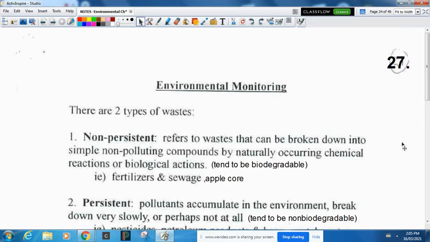Now, in environmental monitoring, there's two kinds of waste. There is non-persistent waste. Non-persistent means it does not persist. It doesn't stick around. And so fertilizer, sewage, apple core, these are wastes that can be broken down into simple non-polluting compounds by naturally occurring chemical reactions or biological reactions. They tend to be the biodegradables. Fertilizer and sewage and apple cores, those are non-persistent wastes.